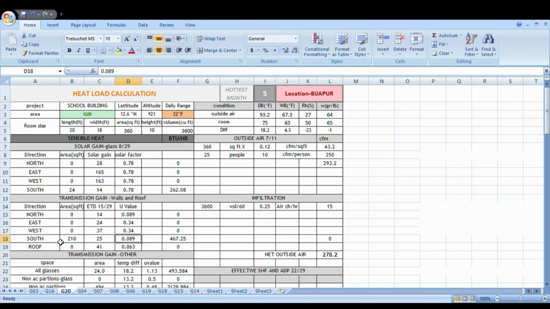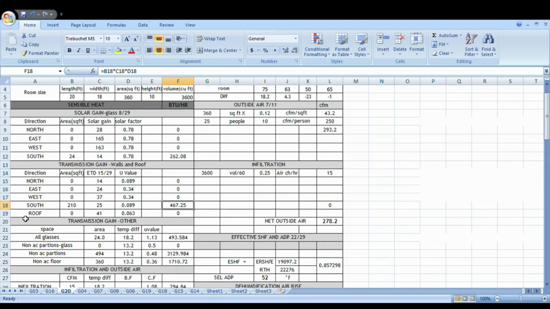So here the U value is 0.089, as per our standard. Multiply by these three values and you will get 467.25. Here our roof is not exposed to sunlight because above there is a first floor, so you put 0 here. Leave it as it is. So the transmission gain for walls and roof is completed.